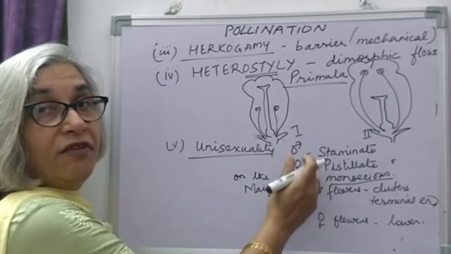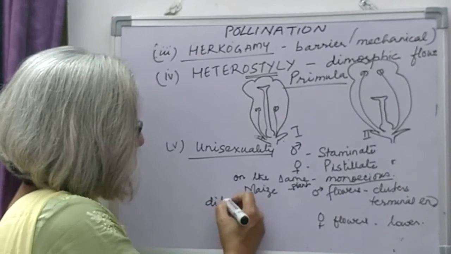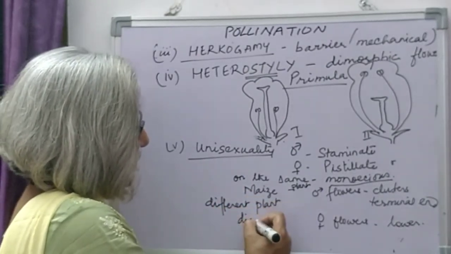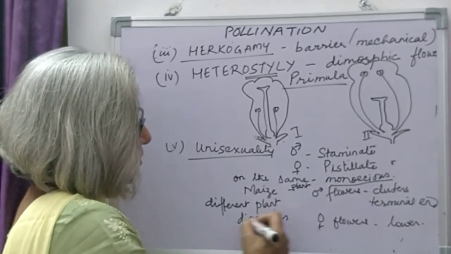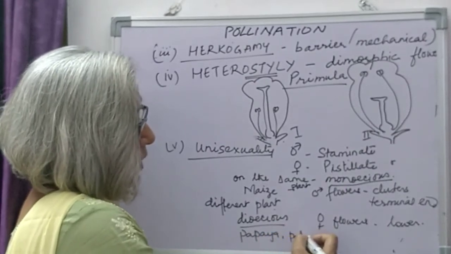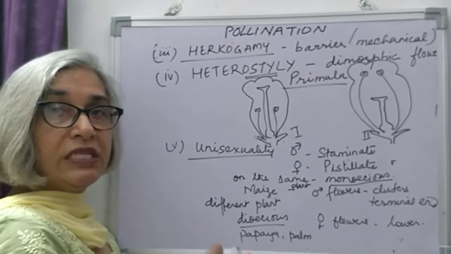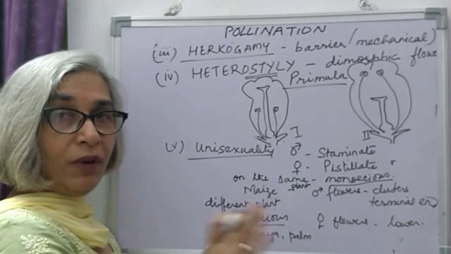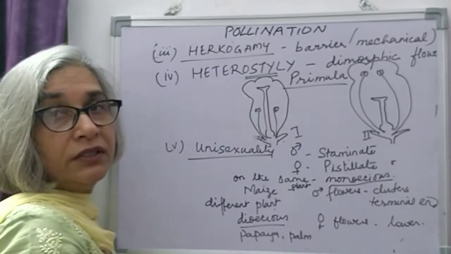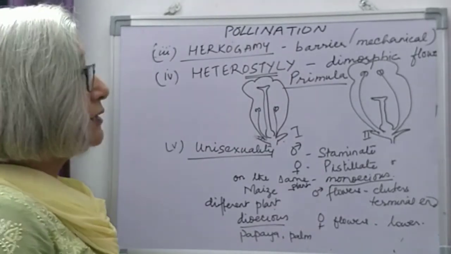If male and female flowers, staminate and pistillate flowers, are found on different plants, as we see in the dioecious species, like in papaya, in palm, cross-pollination is the only possibility that will take place because the two plants are different. So these are some of the adaptations that we see in flowers to favor cross-pollination.